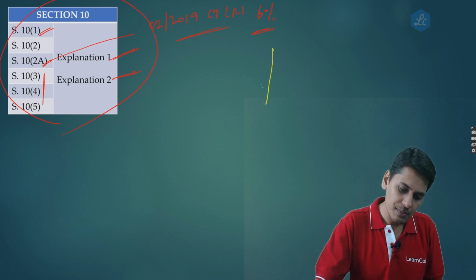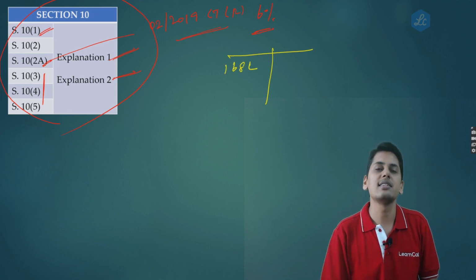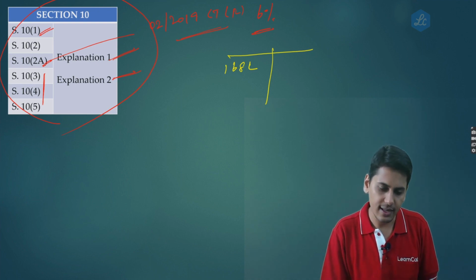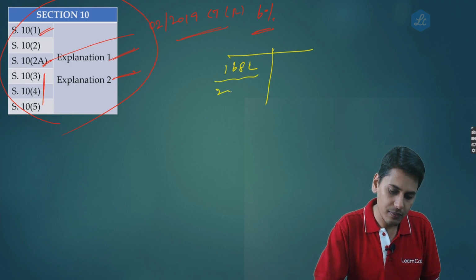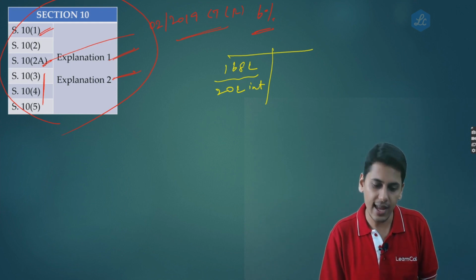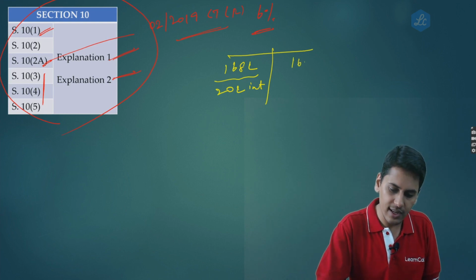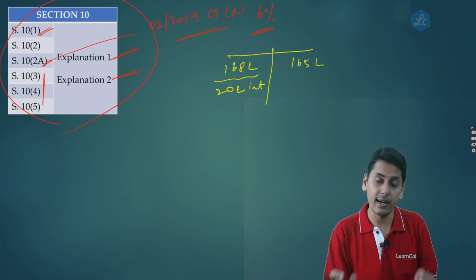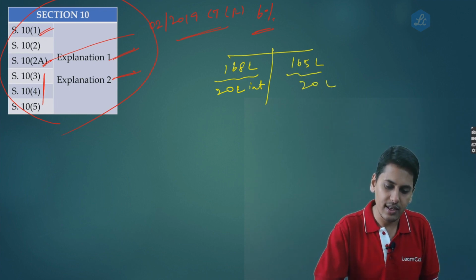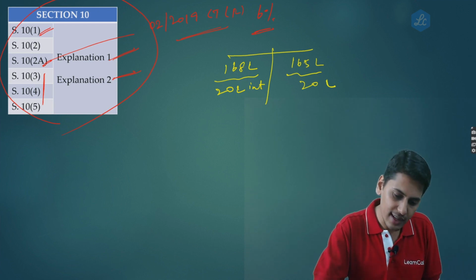So now friends, let's say there's a person whose aggregate turnover in the preceding financial year happened to be 168 lakhs, out of which 20 lakh was from interest income. Let's say in the current financial year, his aggregate turnover is 165 lakhs, out of which interest income is 20 lakh rupees. Now friends, the question is, point number 1,